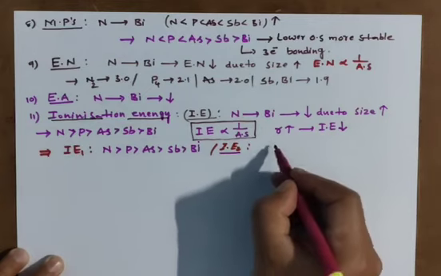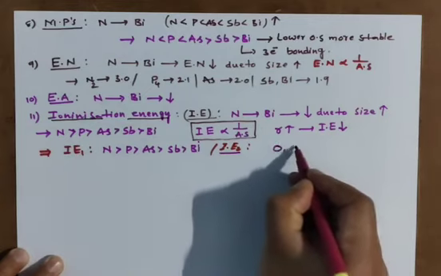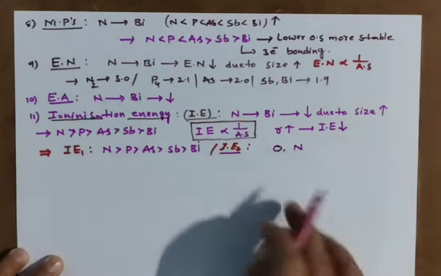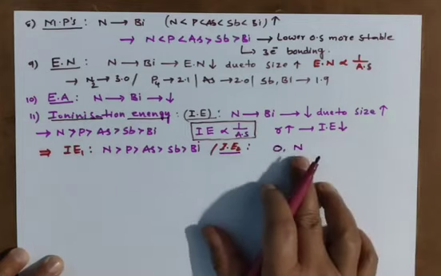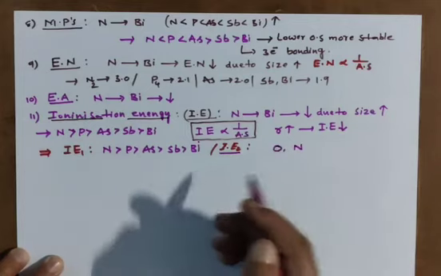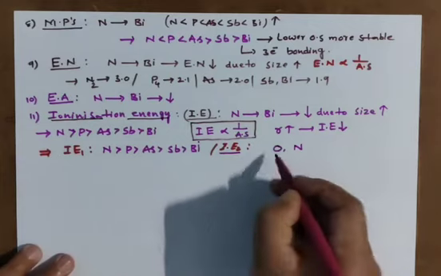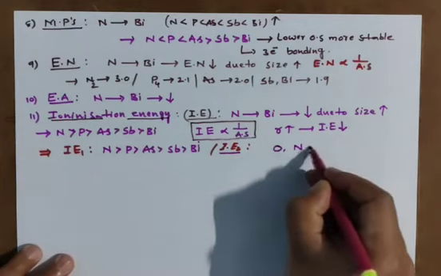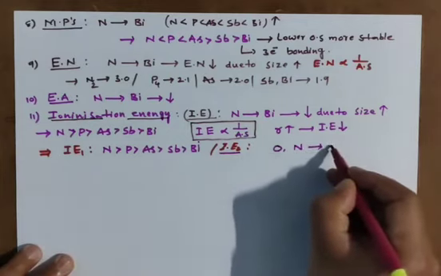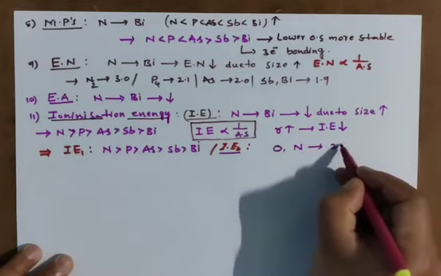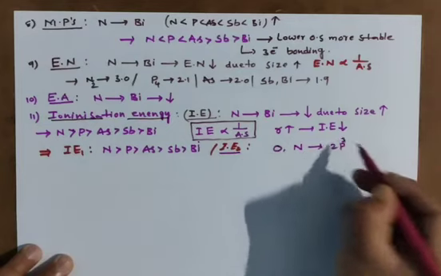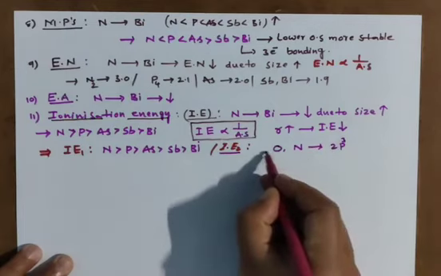For example, you go for oxygen and nitrogen. Nitrogen is 15th group, oxygen is 16th group. You know nitrogen electronic configuration: N 1s2, 2s2, 2p3.